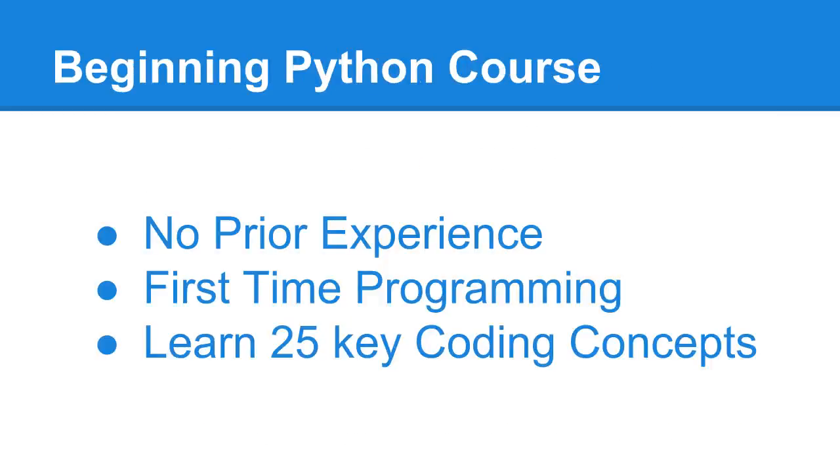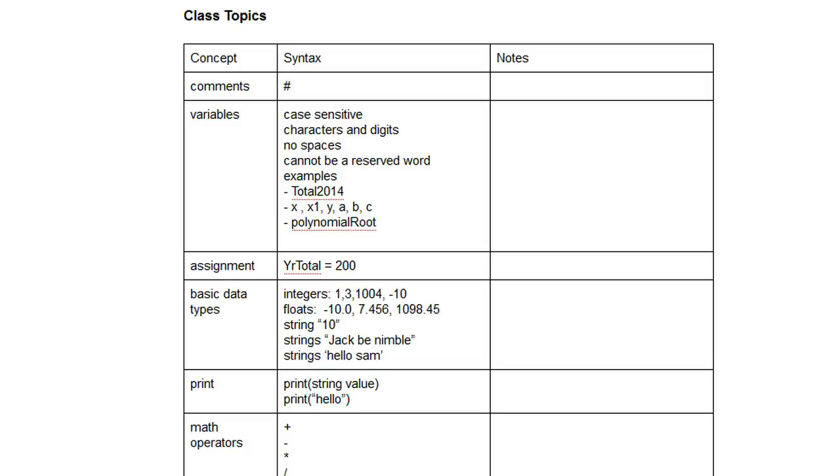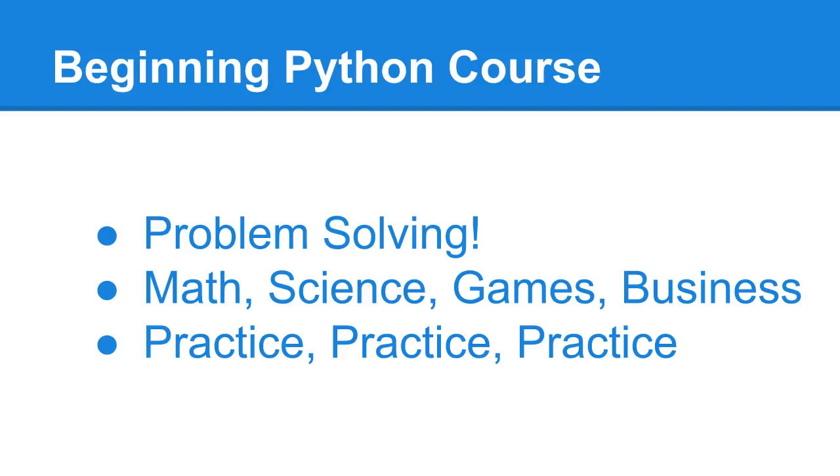In this Beginning Python course, we assume this is the first time you're learning how to code and that you have no prior experience. We'll focus on the 25 key coding concepts, topics such as comments, variables, the assignment statement, basic data types, the print statement, math operators, conditionals, if statements, looping and iteration, lists, collections, functions, and much more. We'll focus specifically on problem solving. We'll look at math, science, gaming, and business applications.